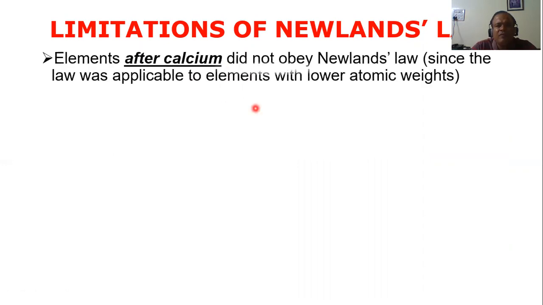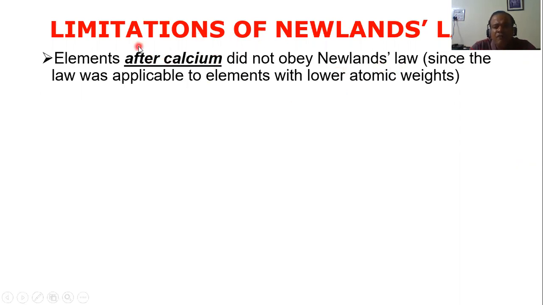So what are the disadvantages of Newlands' law? Just like we saw, Dobereiner's law also had some disadvantages, so also Newlands' law had some disadvantage or limitation. There were some problems. So let's see. What is the first thing? Elements after calcium did not obey Newlands' law, since the law was applicable only to elements with lower atomic masses or weights. Now when I say atomic mass or weight, it means the same thing. So elements after calcium did not obey Newlands' law.